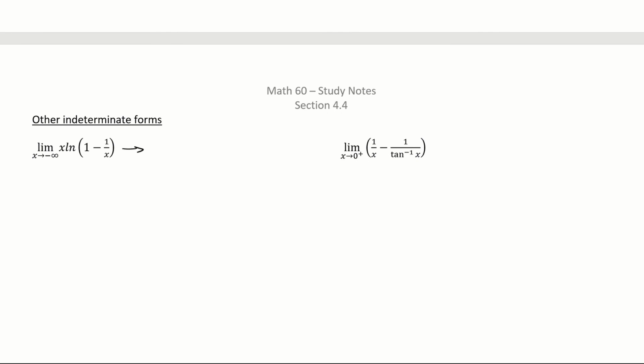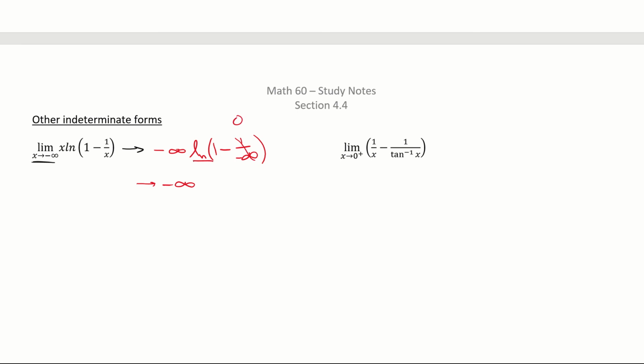Right now, if we look at this and plug in, I've got x going to negative infinity. So it looks like what we've got here is x is negative infinity, and then natural log of 1 minus 1 over negative infinity. So that's the same thing as negative infinity times natural log of 1 minus something I know is 0, 1 over infinity.